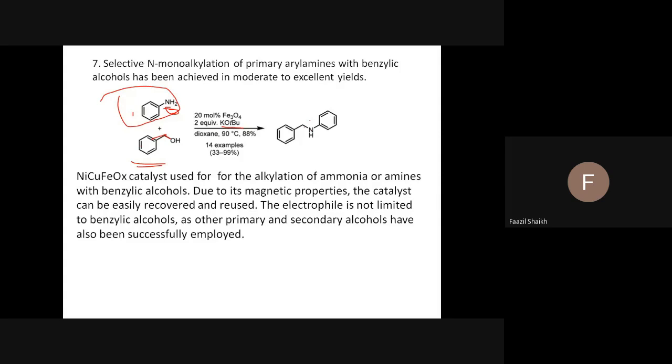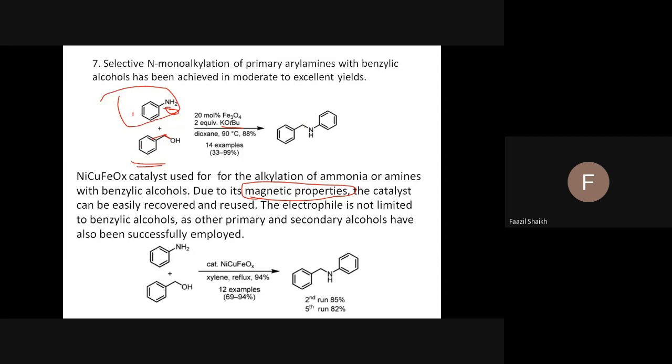Use of a recyclable catalyst. How? If we impart some magnetic properties to the catalyst, once the reaction is completed, we can remove the catalyst. The same reaction is reported here, but the catalyst is different. In the earlier one we were losing the catalyst, because when doing the workup, the catalyst goes into the water.